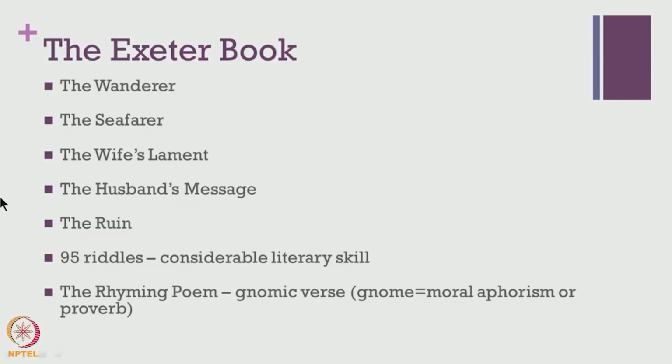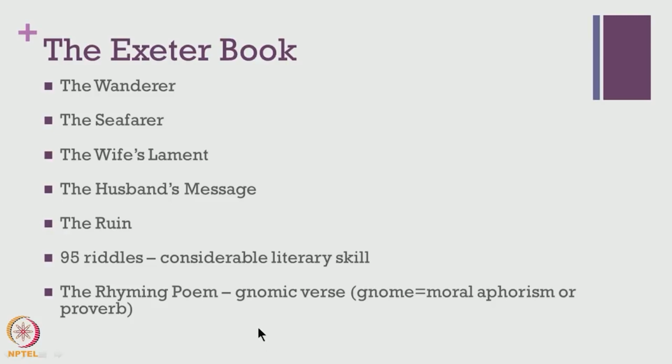So, what were the contents of the Exeter Book? It had a few major poems such as The Wanderer, The Seafarer, The Wife's Lament, The Husband's Message and The Ruin. And there are also 95 riddles, and some say almost 100 riddles, which even now are considered to be possessed of considerable literary skill. And there is also the Rhyming Poem, and a set of gnomic verses. Gnome in Greek means moral aphorism or a proverb. So, it was a set of proverbs or norms which were brought together in the form of alliterative verse.